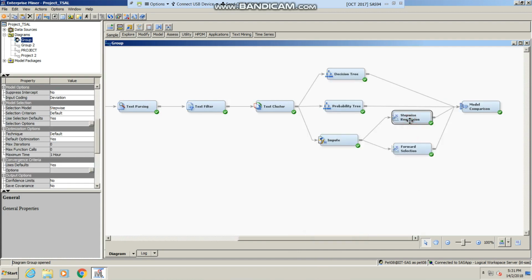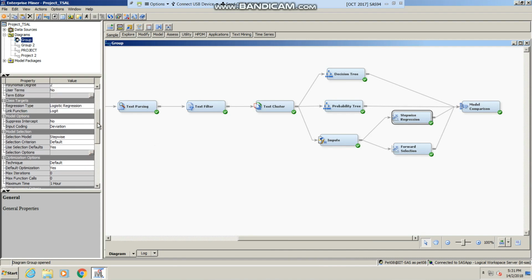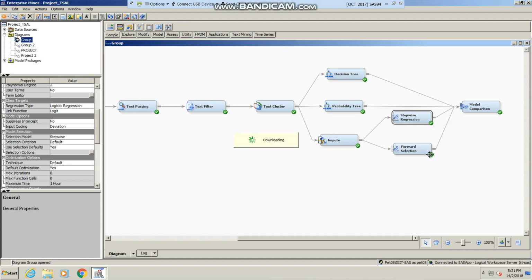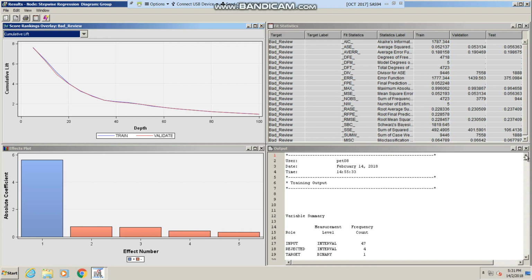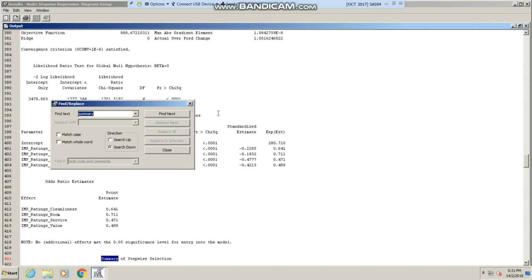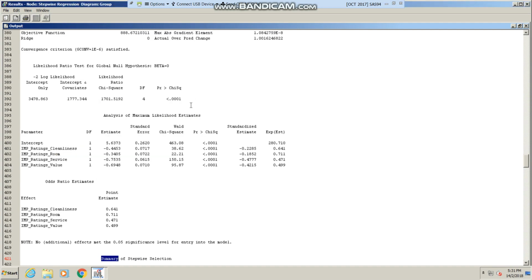So now we do our stepwise regression. Our regression type is logistic because our target variable is binary, and the selection model is stepwise. So from the results, to find the results, we go to summary. The regression model selects and eliminates variables simultaneously based on both entry and stay significance level of 0.05. As you can see, ratings location was not selected based on the entry significance level.